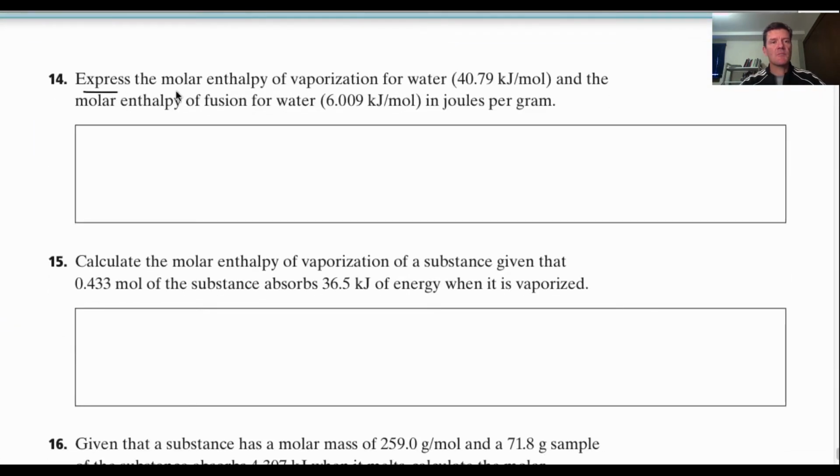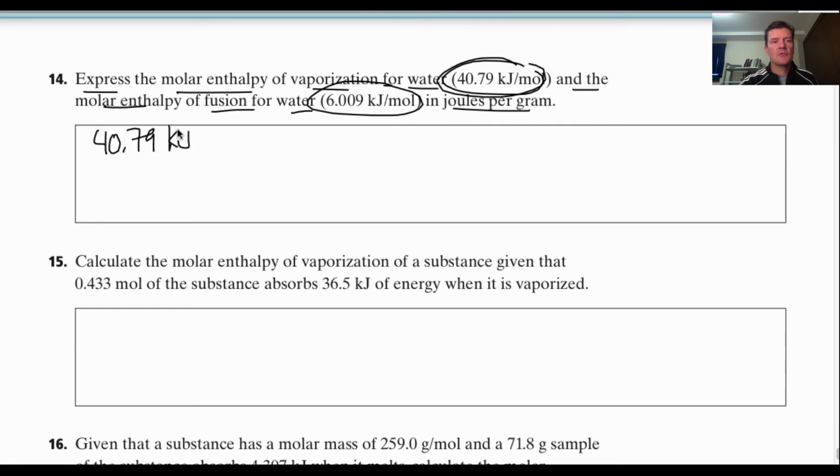It says express the molar enthalpy of vaporization for water and the molar enthalpy of fusion of water in joules per gram. Okay, well, all we have to do here, this is for water now. I'll do this one, and then you should be able to do the other one. We are given 40.79 kilojoules per mole. I'm going to write it actually like this, 1 mole.